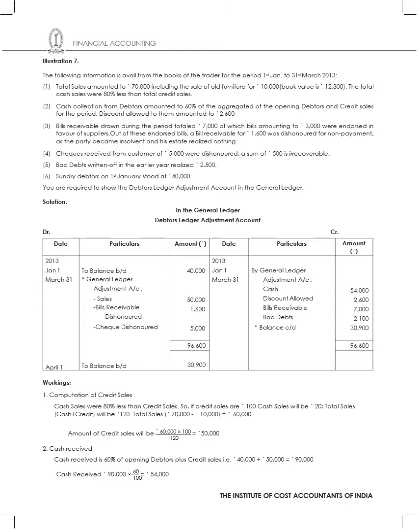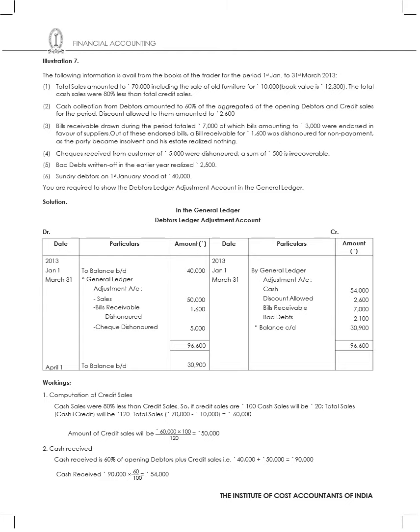Now bills receivable drawn during the period total 7,000, for which bills amounting to 3,000 were endorsed in favor of suppliers. Now out of these endorsed bills, a bills receivable for rupees 1,600 was dishonored for non-payment. Then I've got check received from customer, 5,000 was dishonored.